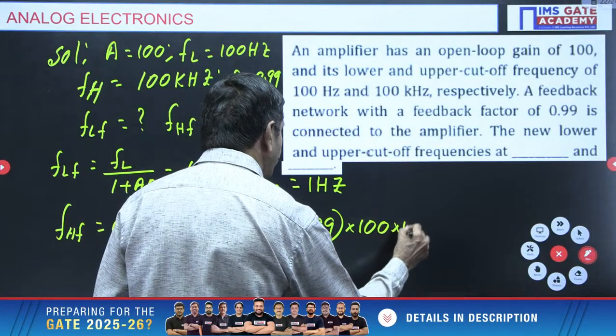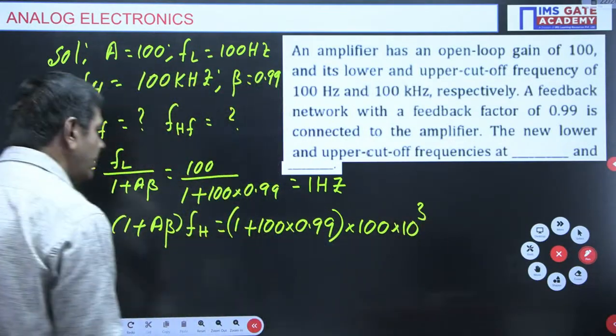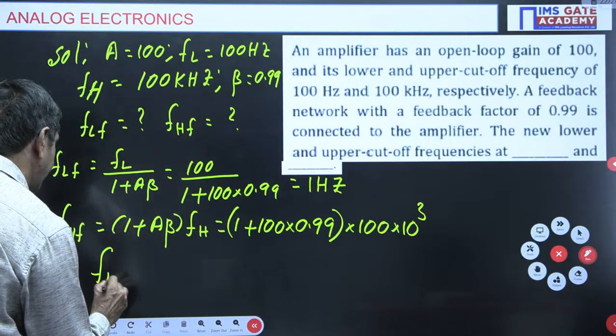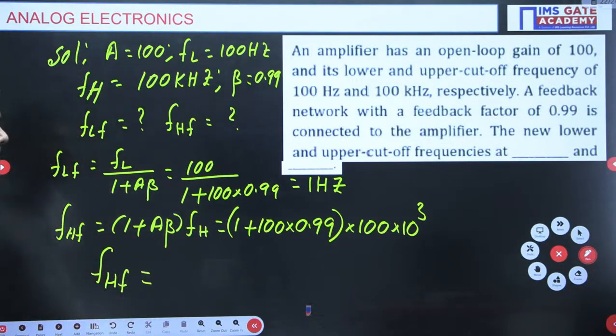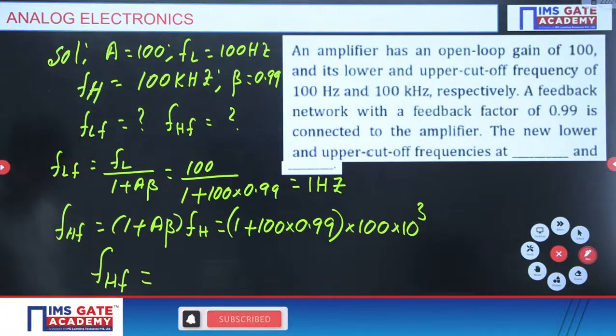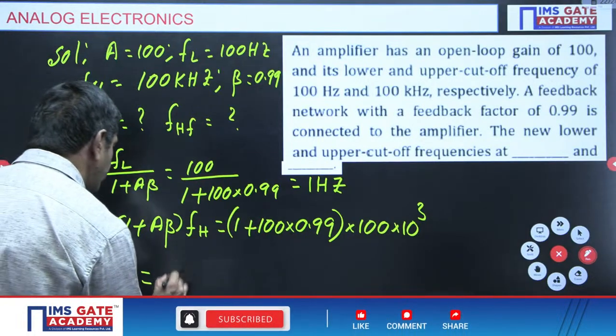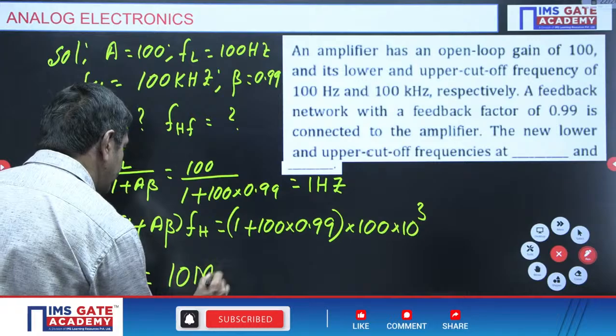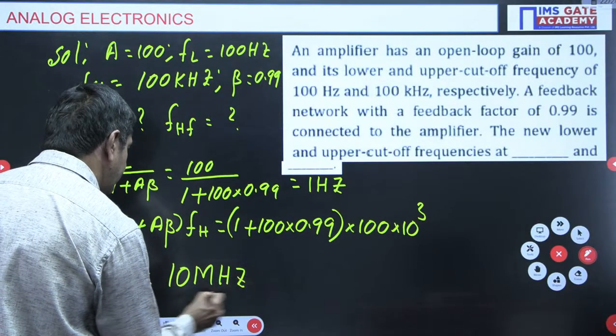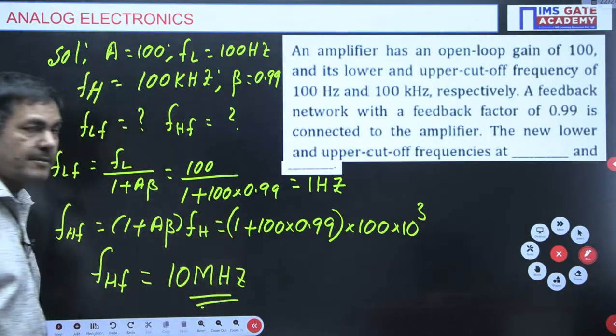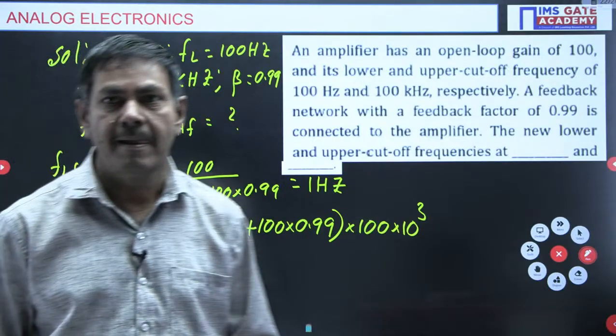Use a calculator and you will get FHF directly. That value will be 10 megahertz. 10 megahertz is FHF. I hope you follow.